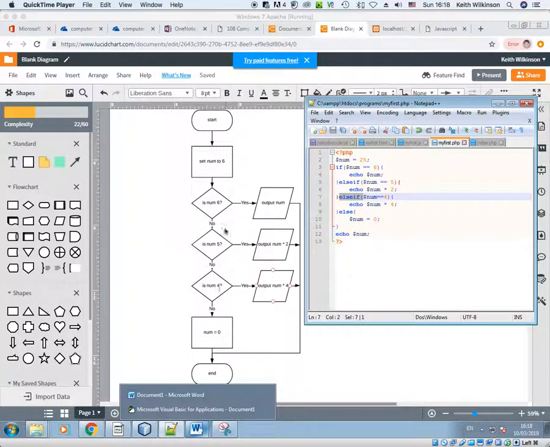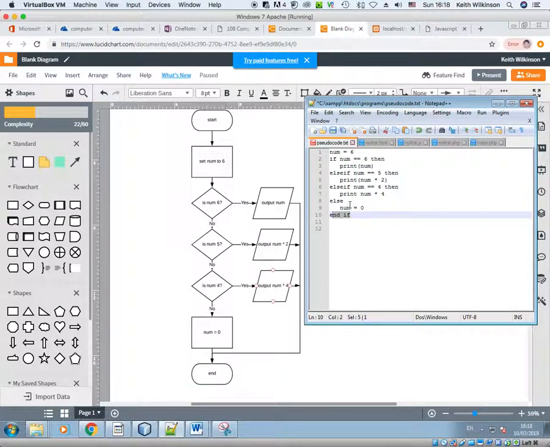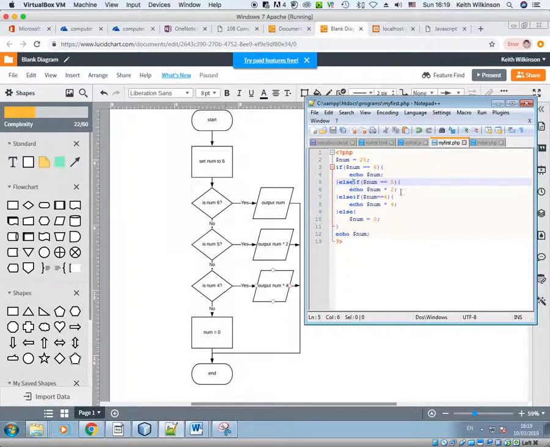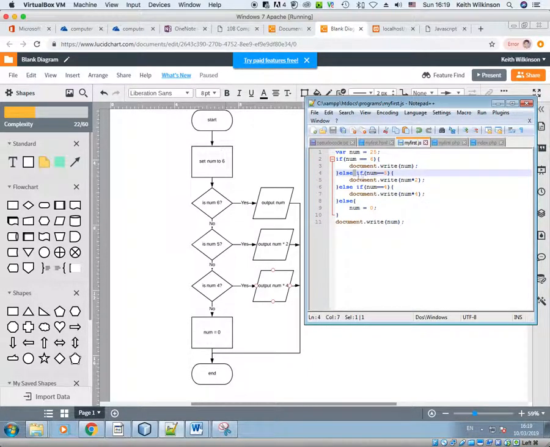Okay, we're going to write this if, elif and else construct, which we can see in the pseudocode here. If you've been following along the videos that I've done in order, I've just completed the JavaScript one and pointed out that we've got a space between the else and the if, whereas in PHP we don't have a space between the else and the if. I'm mentioning that because we're going to Java, and Java, like JavaScript, does not contain a space between the else and the if, and that's really the only difference.